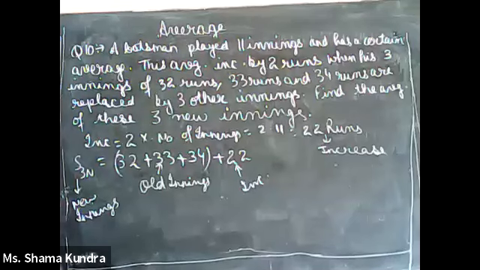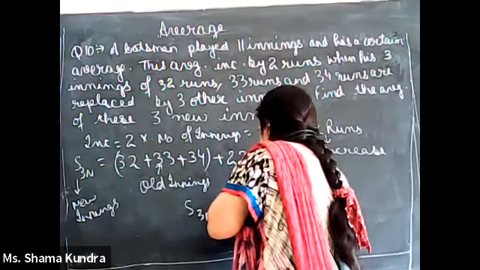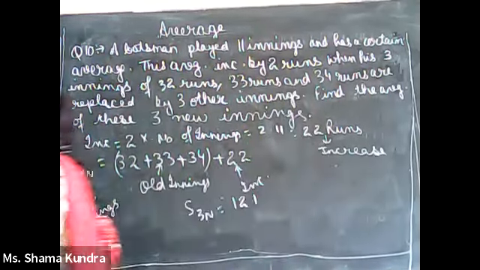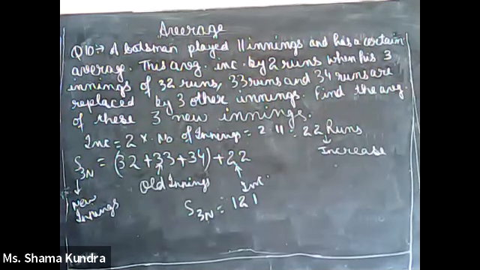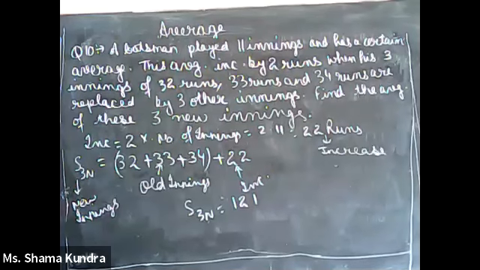So S3N will be 121 runs. So the new 3 innings must provide 121 runs. That is nothing but the sum of 3 new innings.